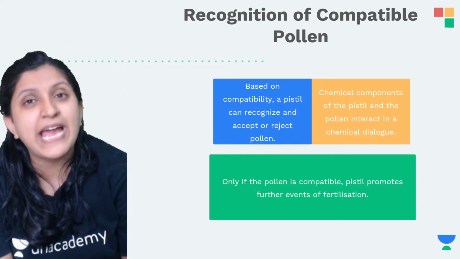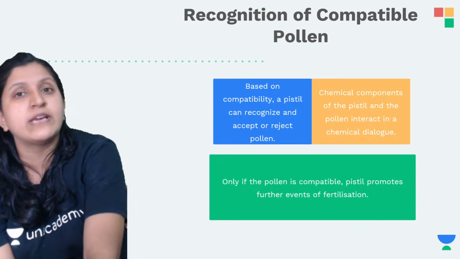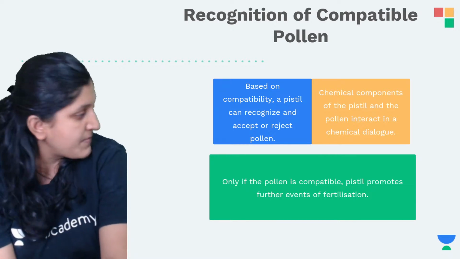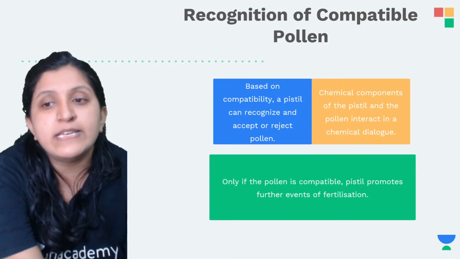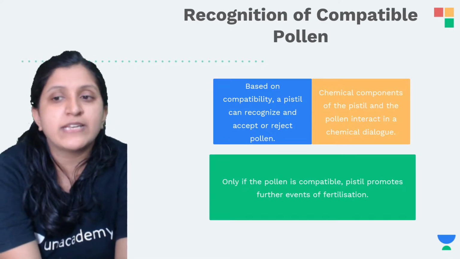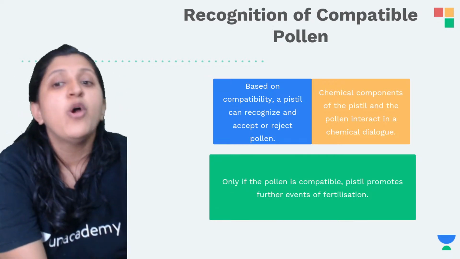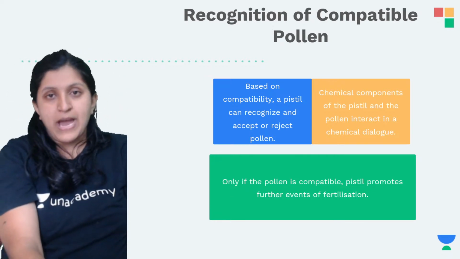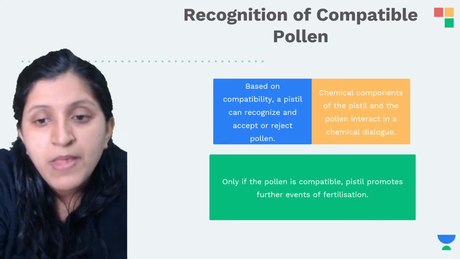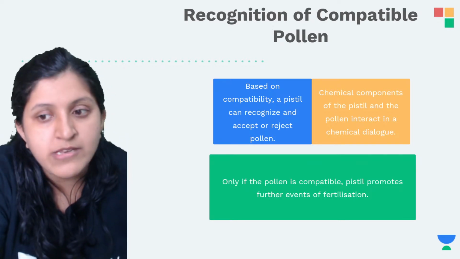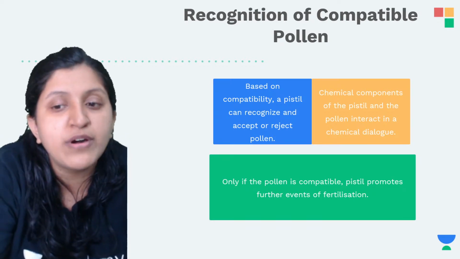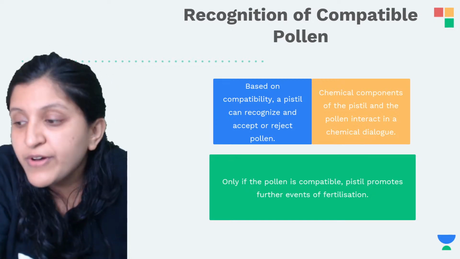There is an interaction between the chemical components of the pistil and the pollen, a chemical dialogue. Only if the pollen is compatible, the pistil promotes further events of fertilization. What is the meaning of that? Only if the pollen belongs to the same species, and it can even be cross pollination or self pollination, the pistil promotes further events of fertilization.